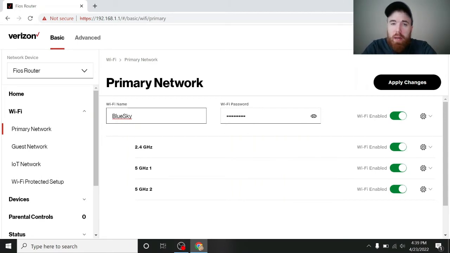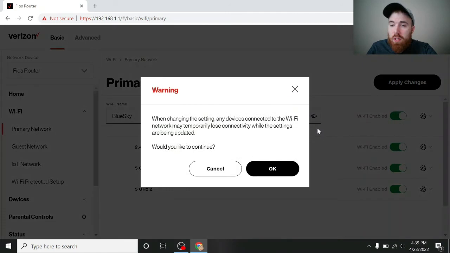I already set my password, so I'm just going to leave it alone. Once you're done, you're going to hit apply changes or save changes, whatever it says on your end. So for me, it says apply changes.